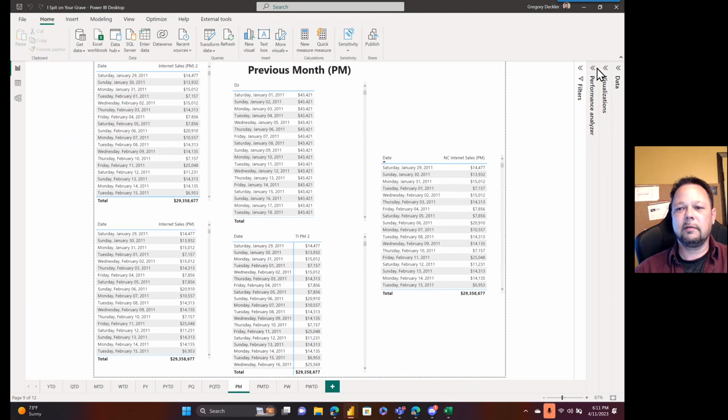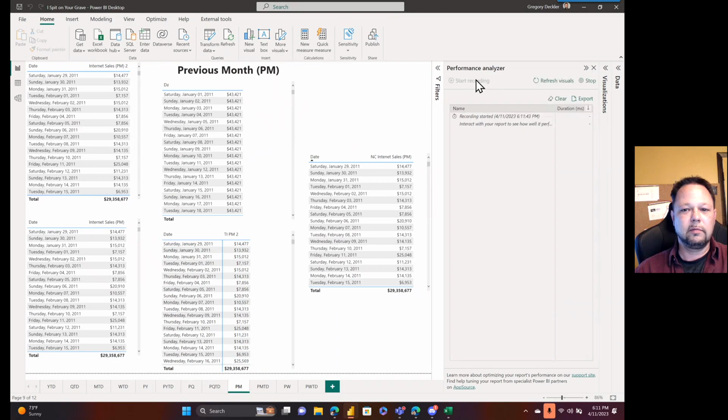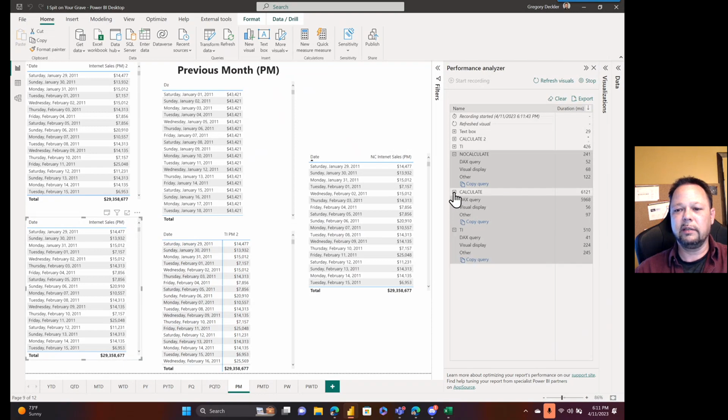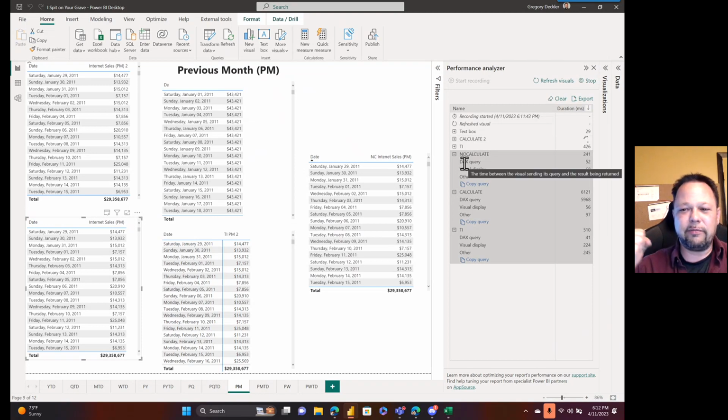Shrink that up, close that. Performance analyzer, start recording. Refresh visuals. TI came in at 41. No calculate came in at 52. Calculate came in at 6 seconds. Most of that's the DAX query. Calculate 2 is still chugging along. Still chugging along. And this is, quote unquote, the faster way of doing it, the better way of doing it. We're replacing that filter context.